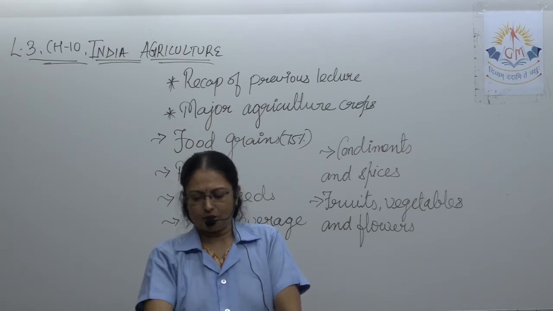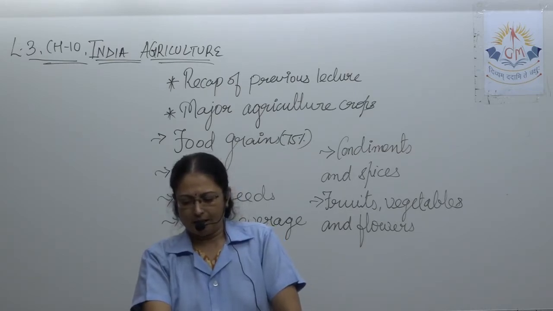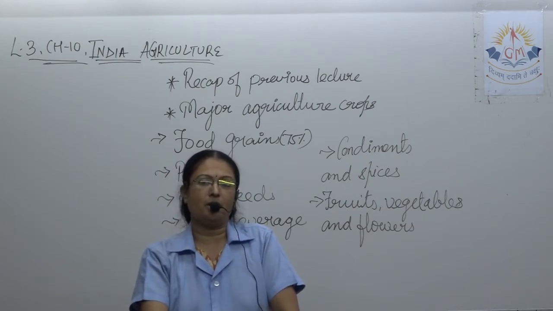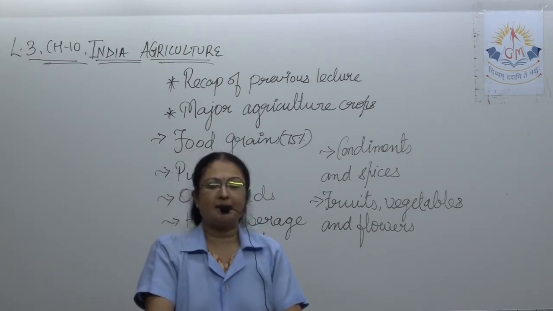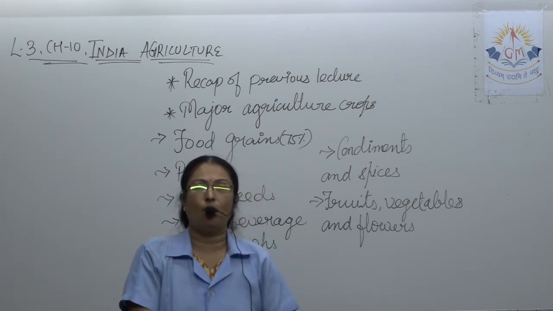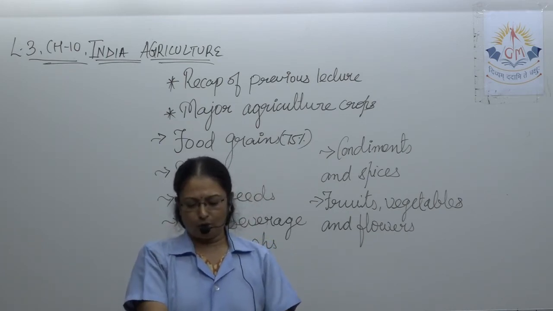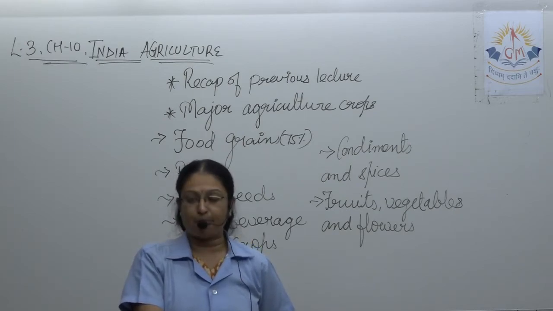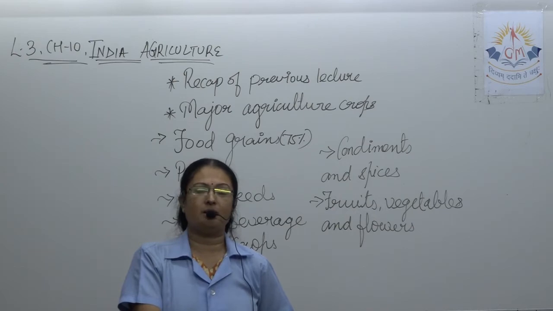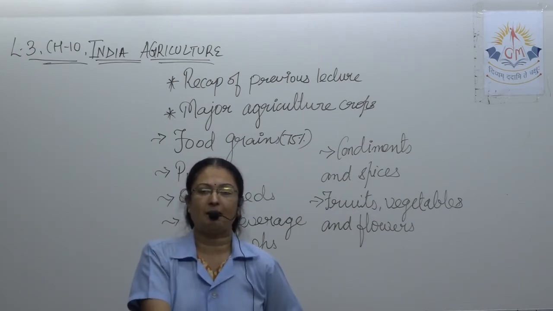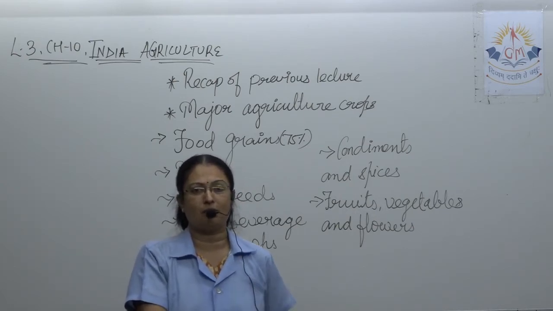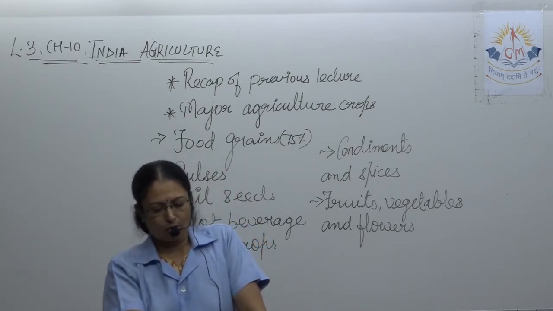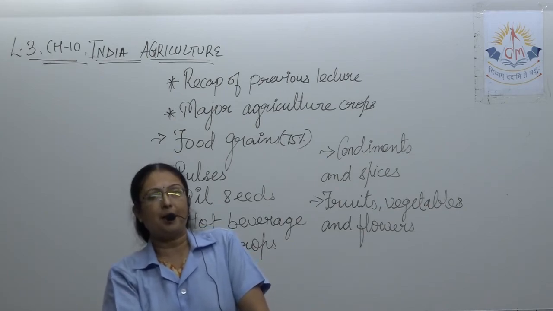As there is an irrigation facility in these states, there is more per hectare production. Per hectare production is more in a few states as they have wonderful irrigation facilities. Due to canal water in Punjab, there is abundant wheat production, as the irrigation facilities, canals and everything are in wonderful condition. That is why Punjab is also called the wheat bowl of India.